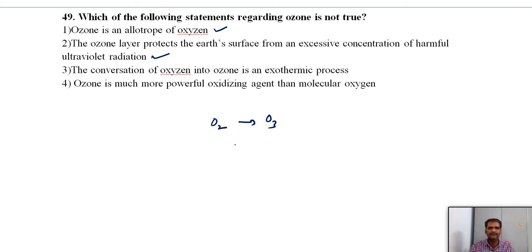We can convert only approximately 10% of oxygen into ozone. So this is not correct. Ozone is a much more powerful oxidizing agent than molecular oxygen, because it can easily convert into O2 plus nascent oxygen. The backward reaction is very powerful.